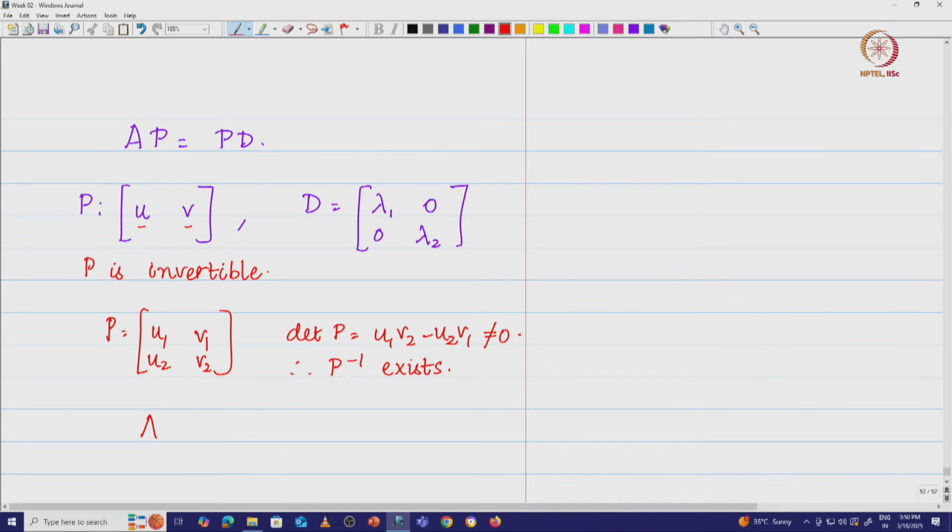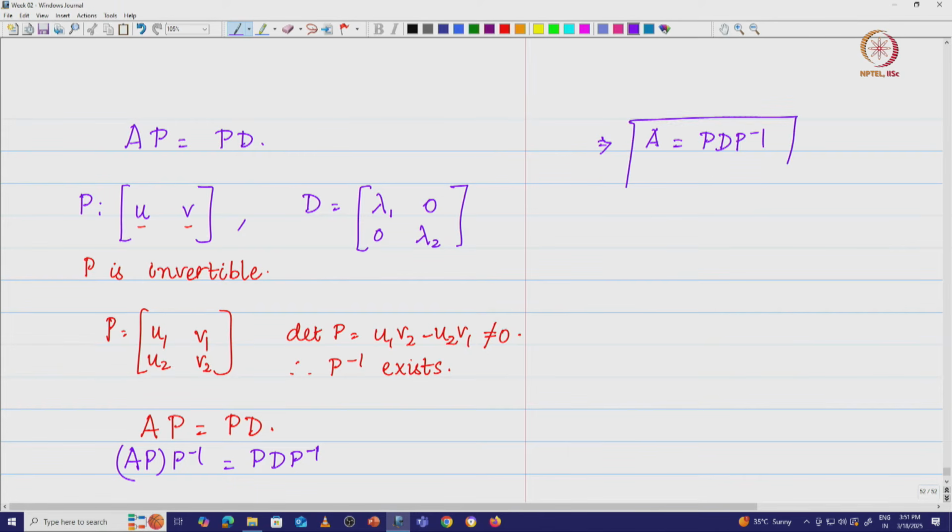So what is the big deal? I am going to write AP is equal to PD. Now what I am going to do is post multiply the left hand side and the right hand side with the matrix P inverse and see what happens. So I am going to do this AP and multiply it with P inverse, and here I am going to get P D P inverse, right. Now what is P into P inverse? We know that this is the identity matrix. So this implies A is equal to P D P inverse, right.